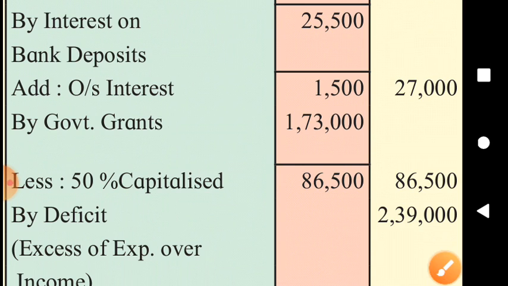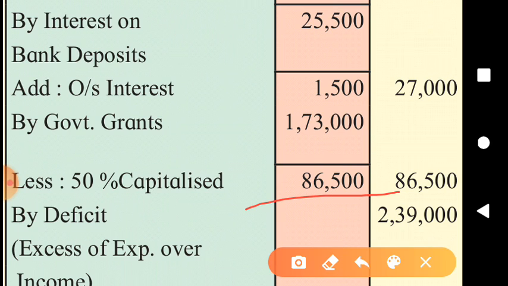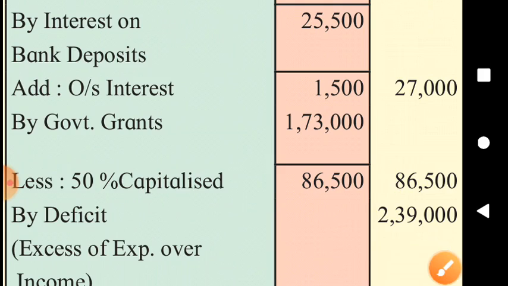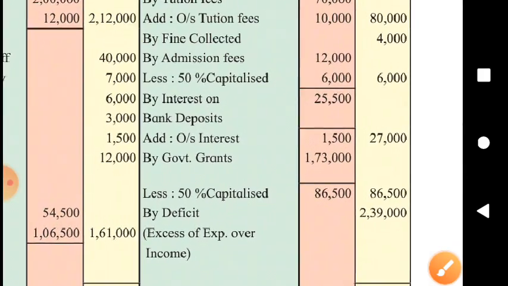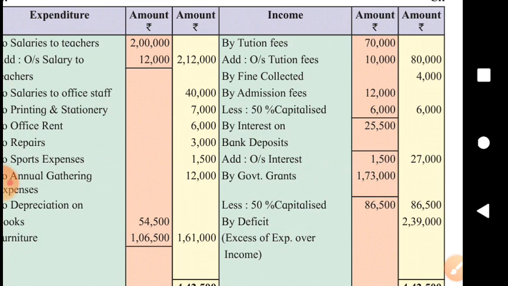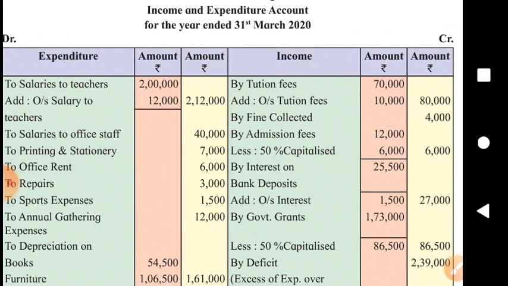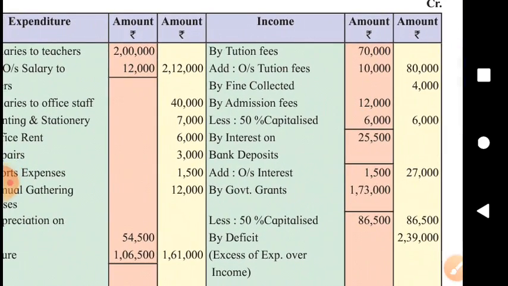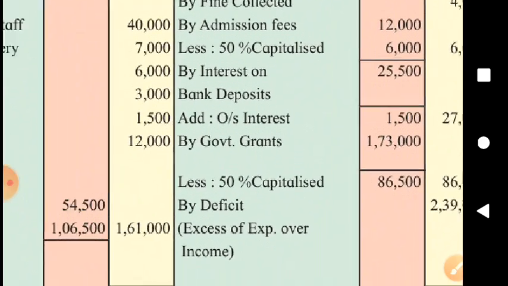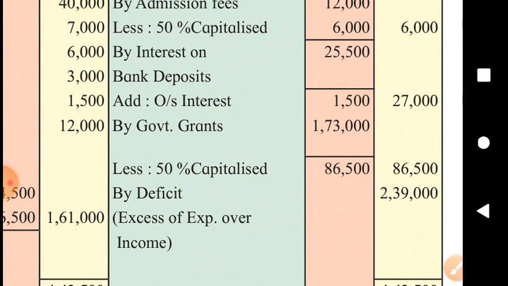Government grants 1,73,000, and in the adjustment it is said that 50% of government grants is to be capitalized. So 1,73,000 minus 50%, remaining 50% in the outer column, and 50% government grants will be added to the capital fund. And here we can see expenditure is greater than income, and this is not good news for this concern, it's a bad news. It's deficit and it will reduce the capital fund.